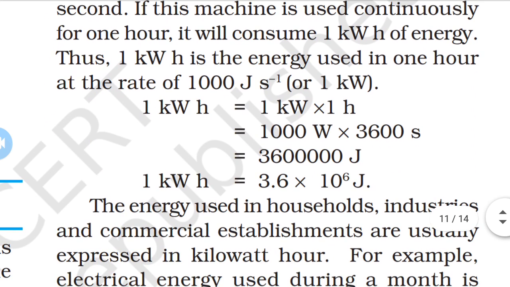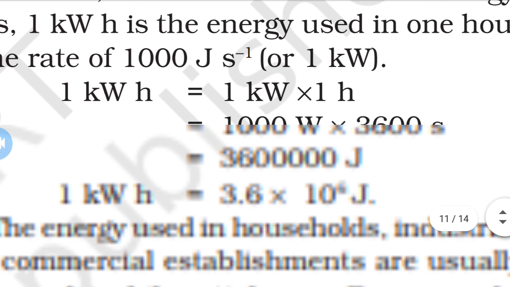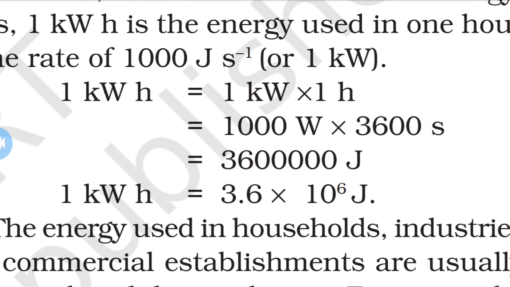Here 1 kilowatt hour is equal to 1 kilowatt multiplied by 1 hour. Now as you know, 1 kilo is equal to 1000 W, and 1 hour converted into seconds is 3600 seconds. Multiplying, 1 kWh is equal to 3.6 into 10 raised to 6 joule.